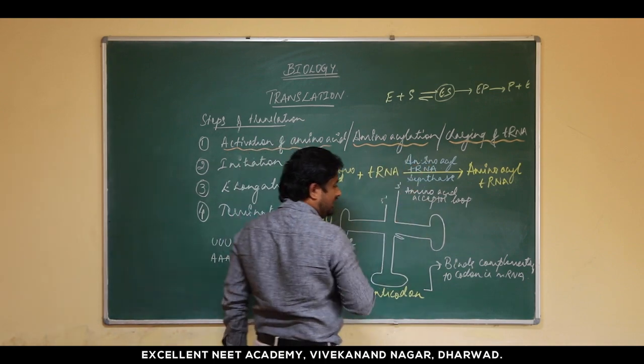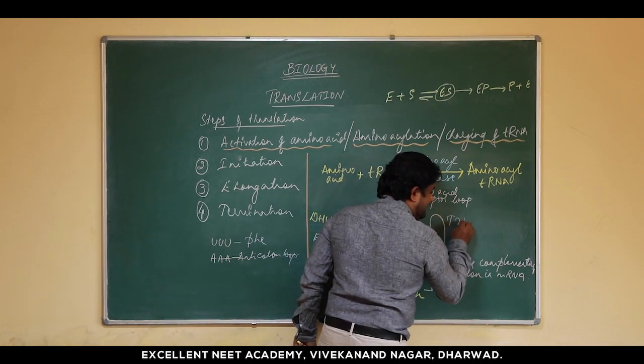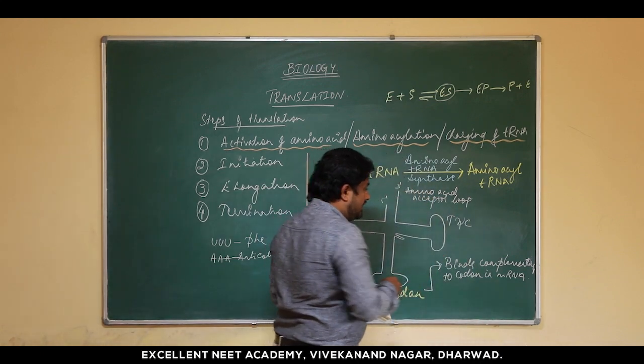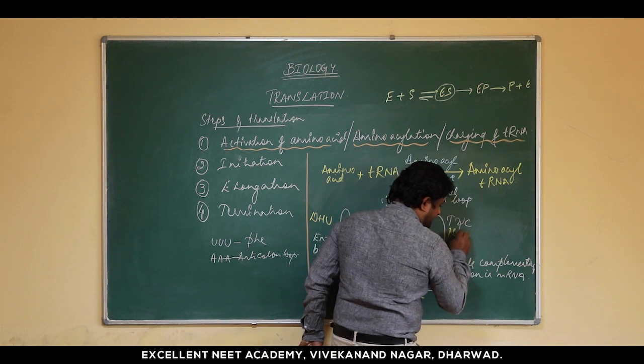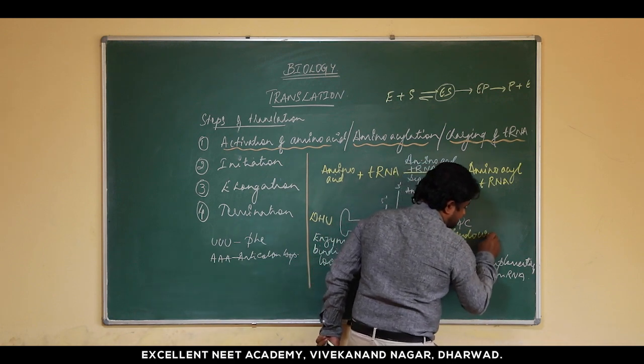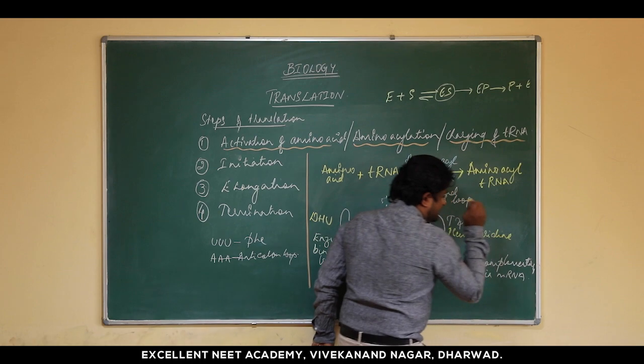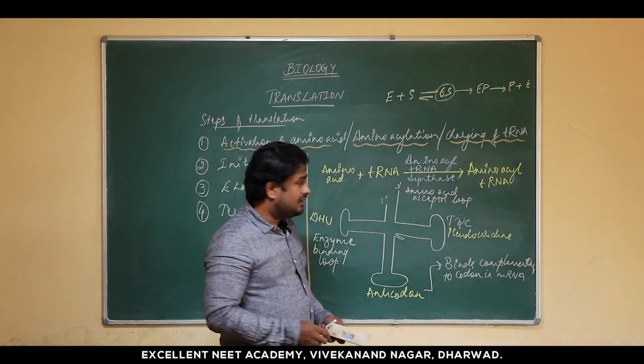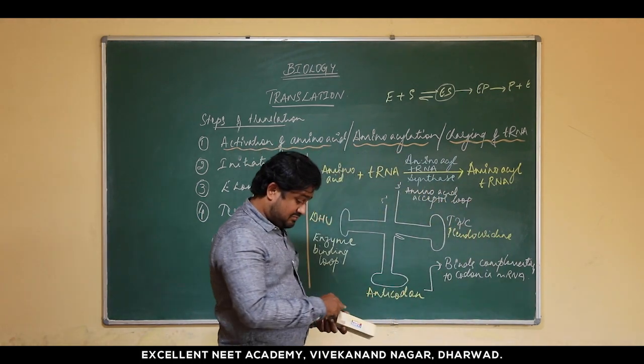Then you have this arm, which is also called the pseudouridine arm, right? So now what is the role of this?